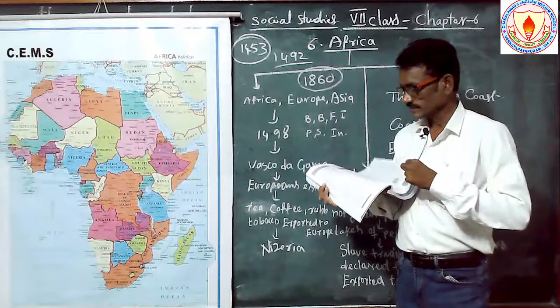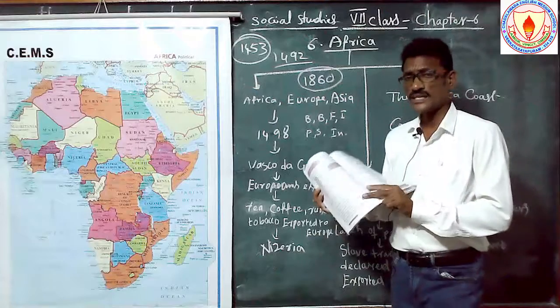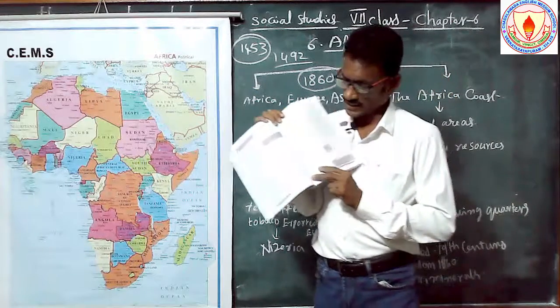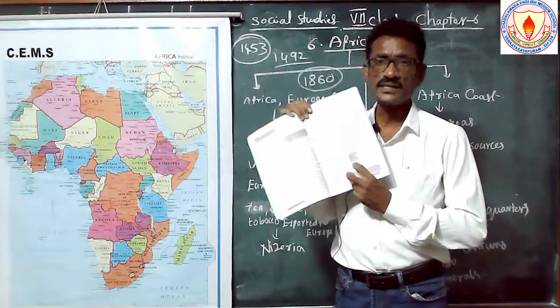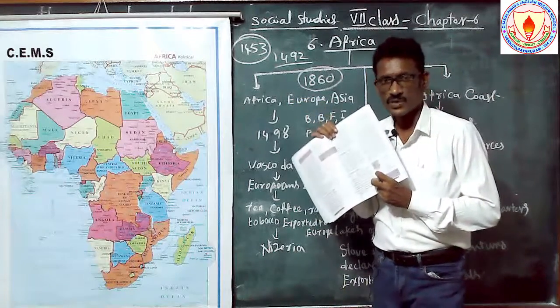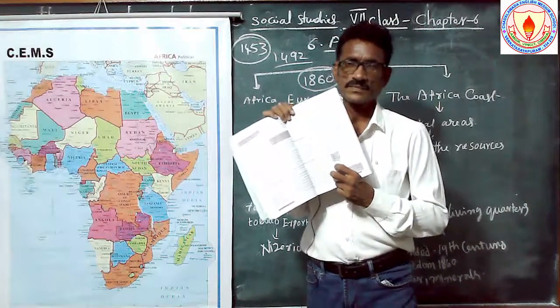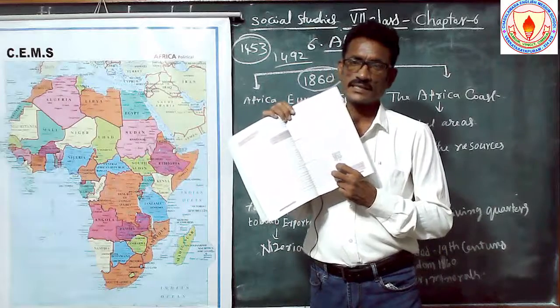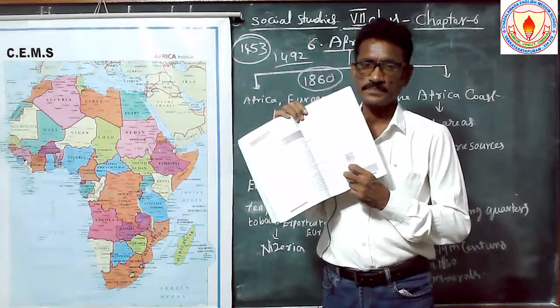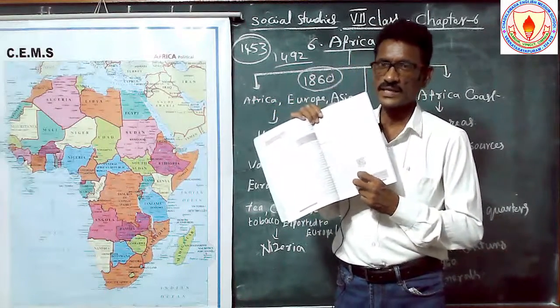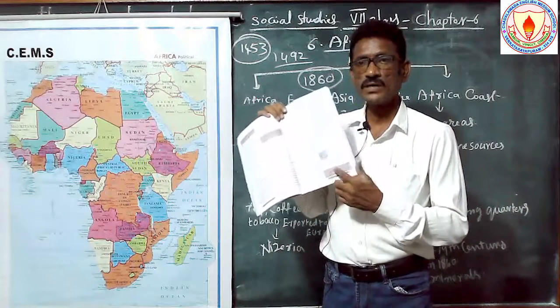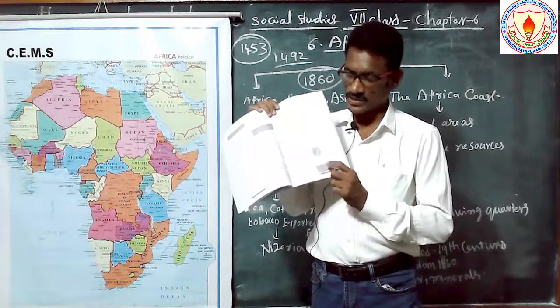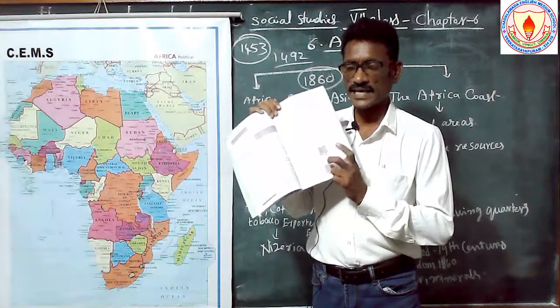If you are confused, a QR code is given here. Scan this and go into the Diksha app and get more information from the 7th class lesson. Videos are available from the textbook also. This is the QR code, scan this.